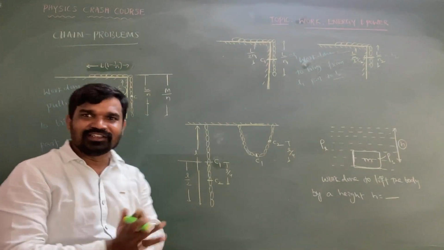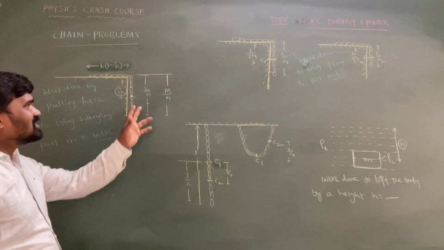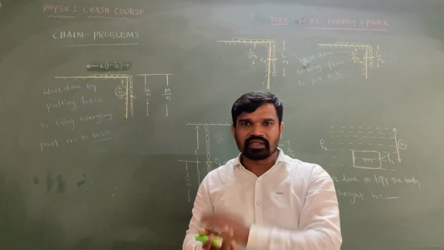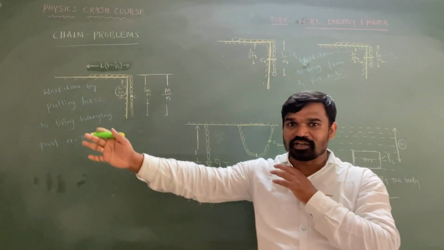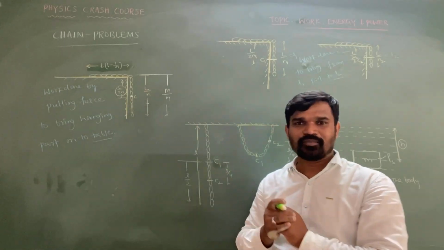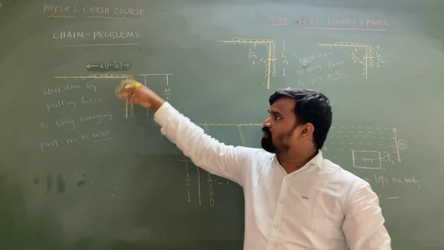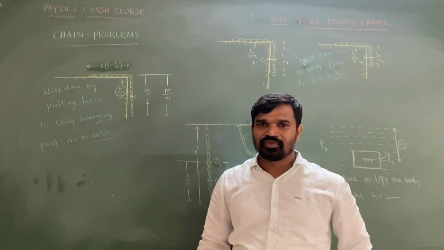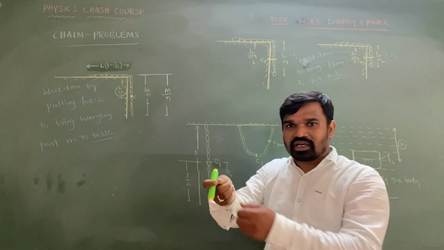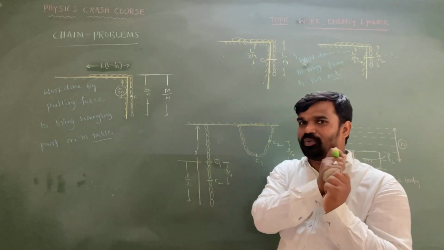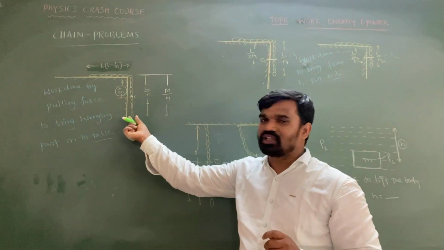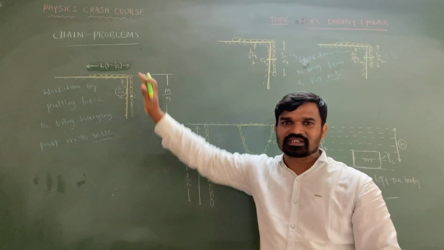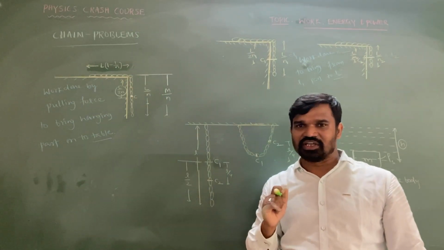See, here 1 by n part of the total length of the chain is hanging. The total mass of the chain is equal to m. It is distributed uniformly. So how much work is a pulling force going to do in order to lift the hanging part onto the table? The total hanging part is taken onto the table. How much work needs to be done?